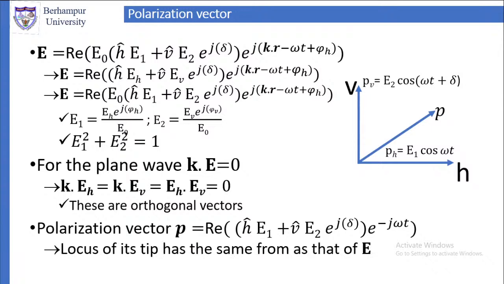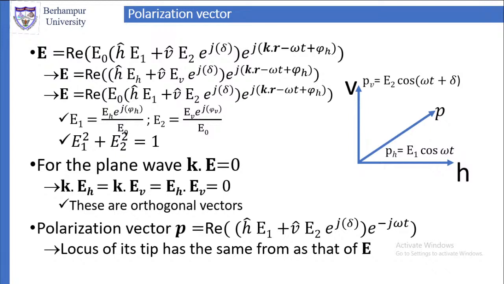Now, what is the polarization vector? The locus of the tip of this polarization vector has the same form as that of the locus of the tip of the electric vector. So we described the polarization vector in this manner.